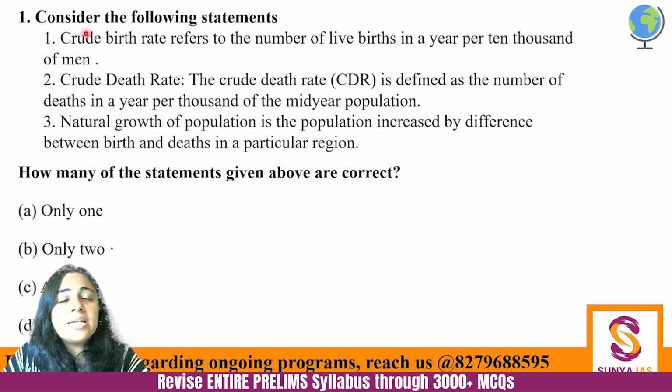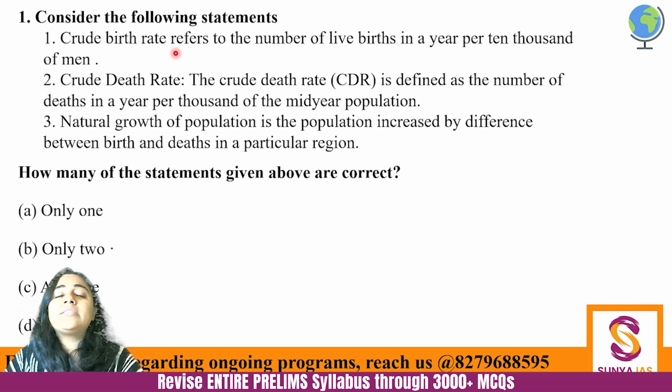Okay, so let's go to the first question. Consider the following statements. Crude birth rate refers to the number of live births in a year per 10,000 of men.